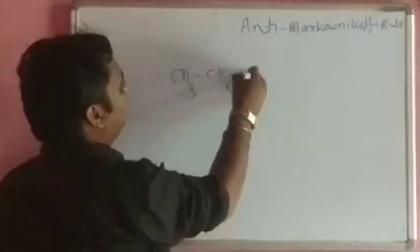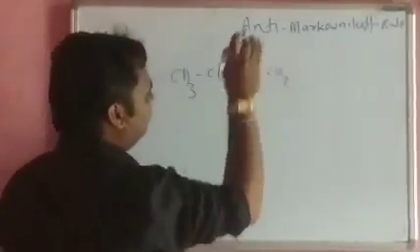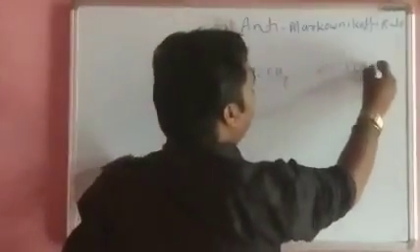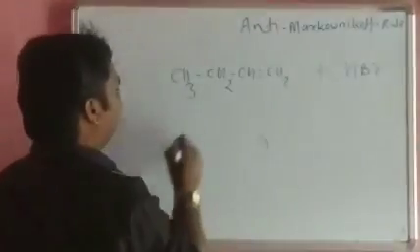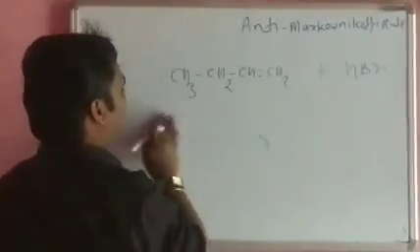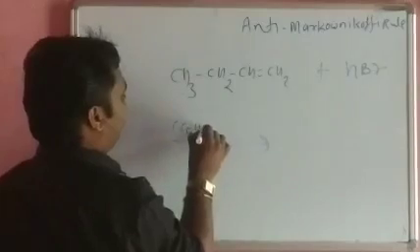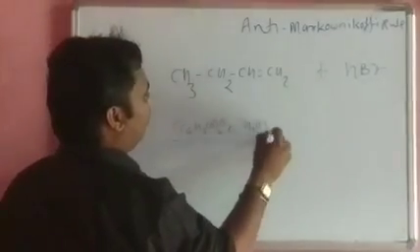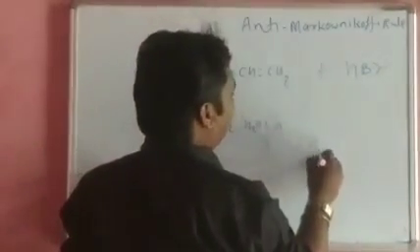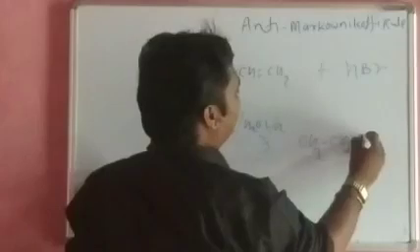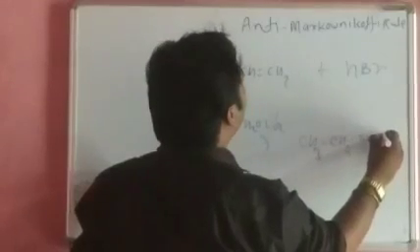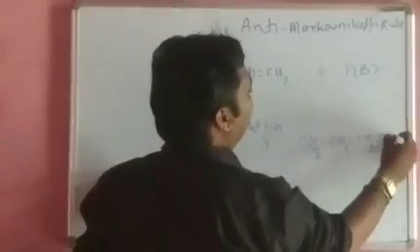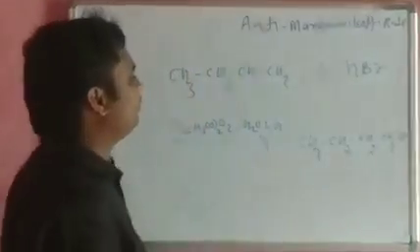CH3 CH2 CH double bond CH2 plus HBr in presence of (C6H5CO2)2 or H2O2 or O2. It gives the formation of CH3 CH2 CH2 CH2 Br.